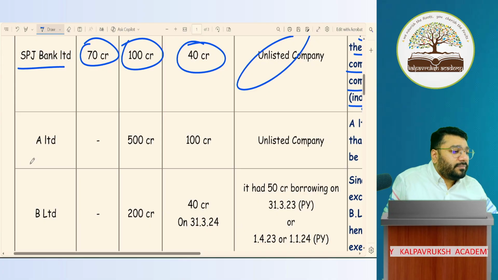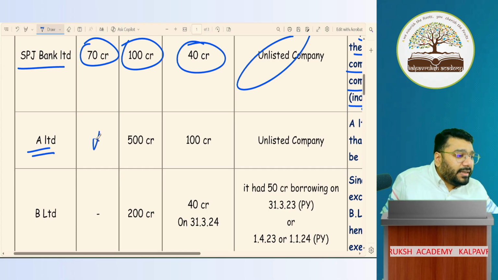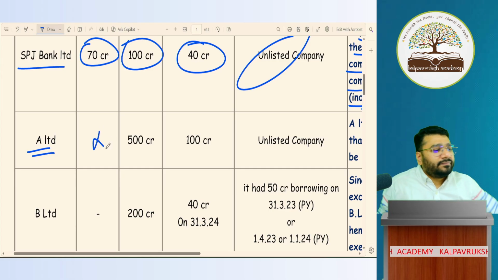A Limited, public company or private company? Public company. Net worth is not given. Leave it, because you will not get Ind AS based questions in the exam.